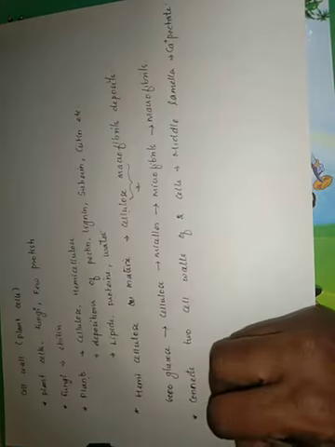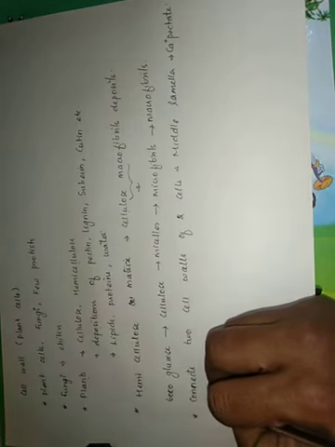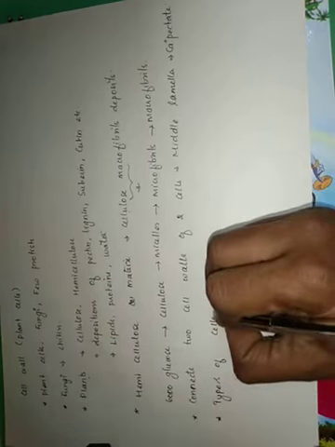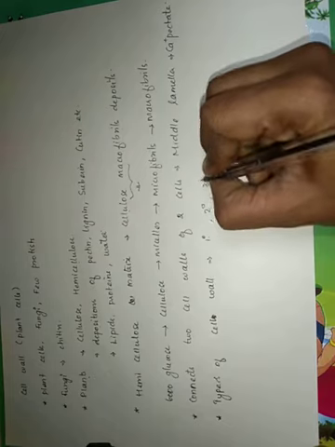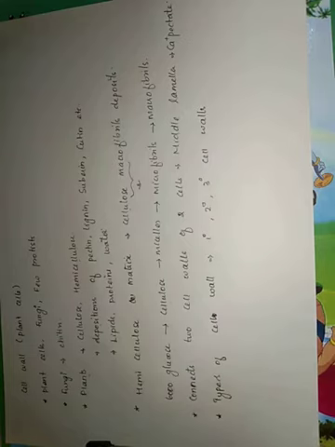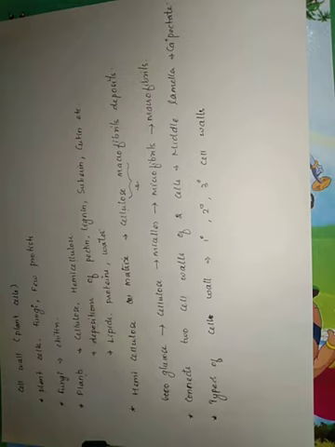The cell wall that is formed, so we can also talk about types of cell wall. This is based on their depositions. The cell wall is usually called primary, secondary, and tertiary cell walls. Based on differences in their depositions, they are called primary, secondary, and tertiary cell walls. First one, the primary cell wall.